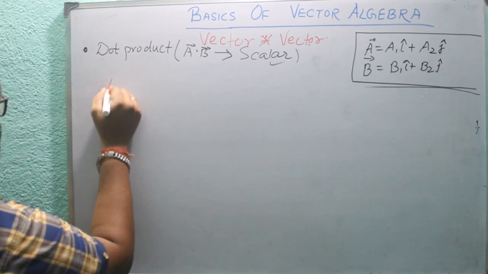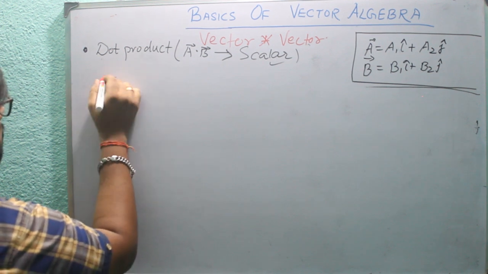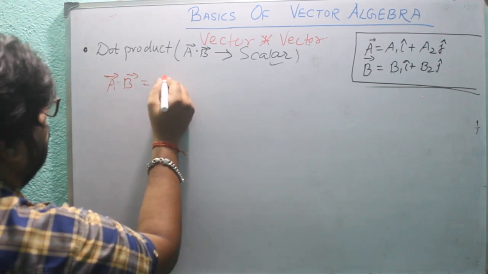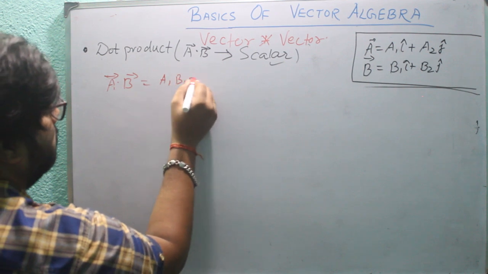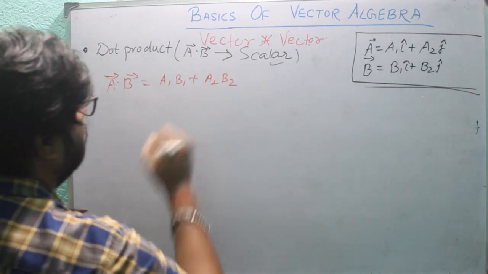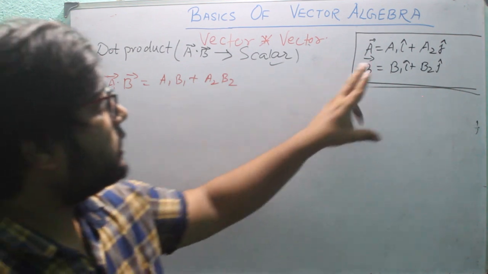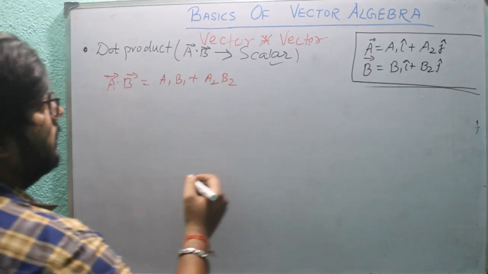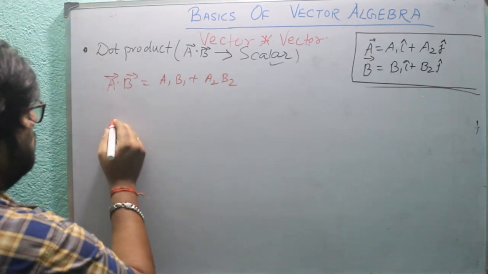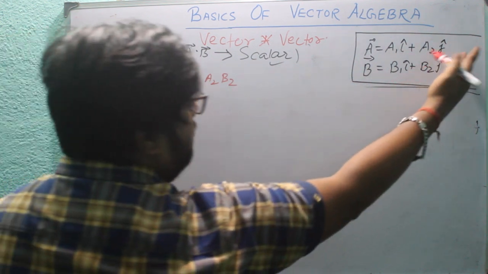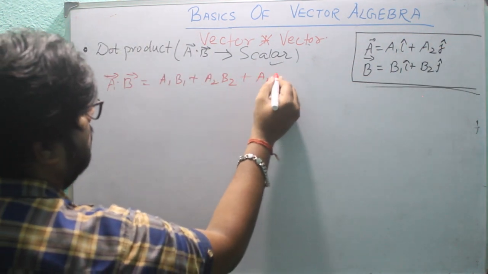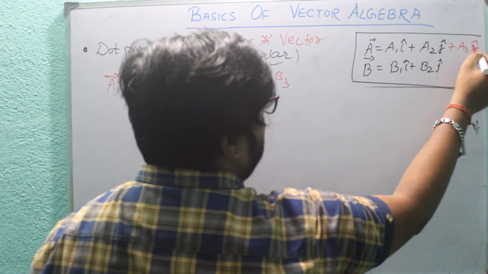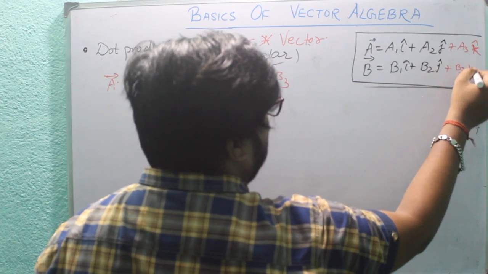So if I say A dot B, then it is equal to A1 B1 plus A2 B2. In the dot product, the respective coefficients of each direction are multiplied. For example, in 3D, A3 B3 also comes, if A3 K cap and B3 K cap.